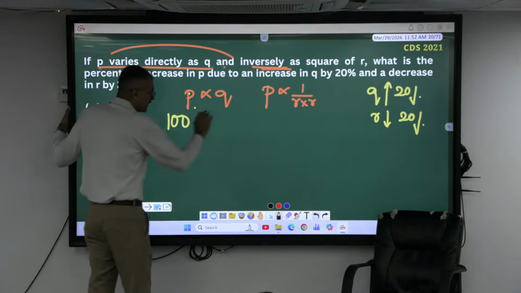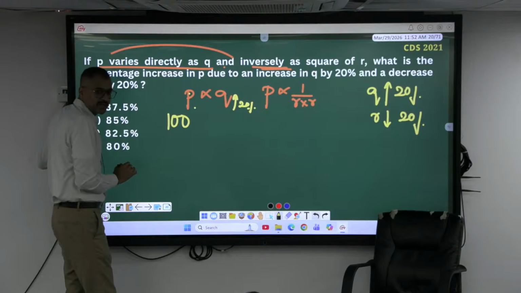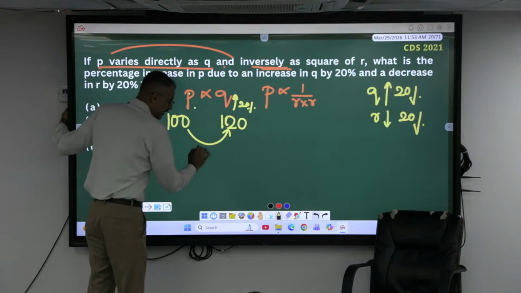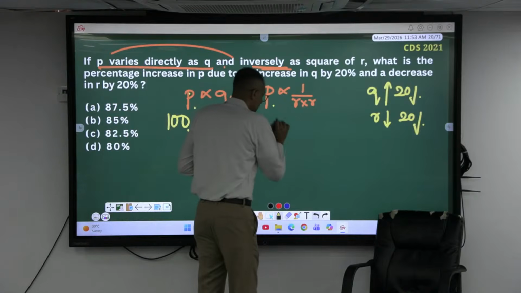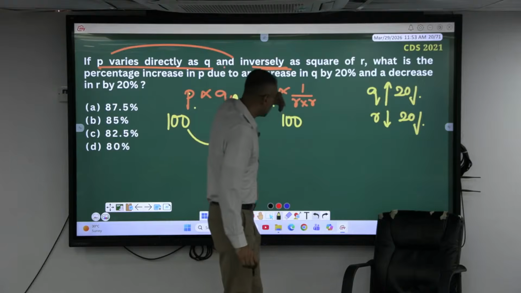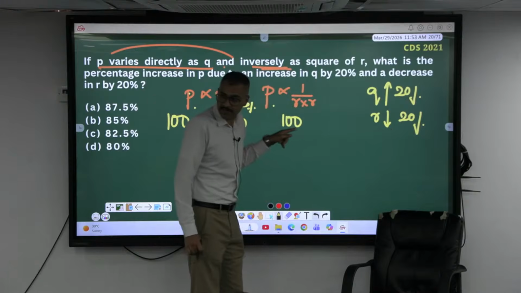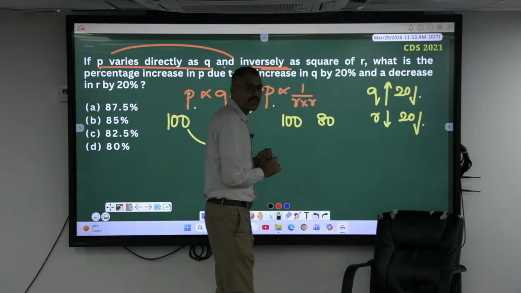If I increase Q by 20%, P also increases by 20%, so it becomes 120. Similarly, R, let's say 100. If it decreases by 20%, it becomes 80.